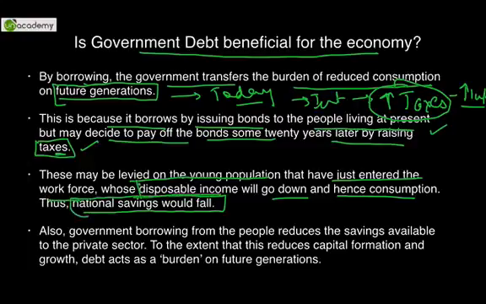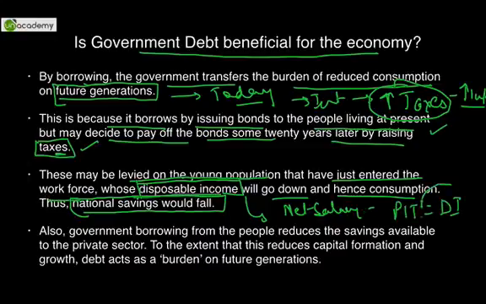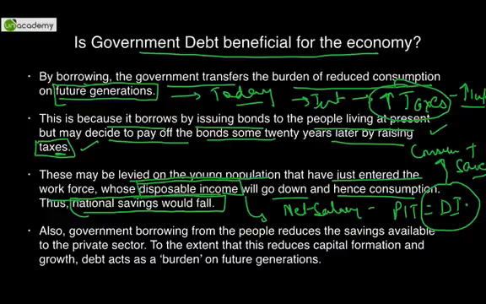I've already discussed in my last video what disposable income is. Whatever you get from the employer, that is net salary after deduction of TDS, minus personal income tax, will give us disposable income. Out of this disposable income, you consume plus you save. If this will be less because personal income tax would be more, so automatically their satisfaction level would also be low and consumption would also fall. Consumption would fall, so national savings would fall, and it would result into a downside of the economy.